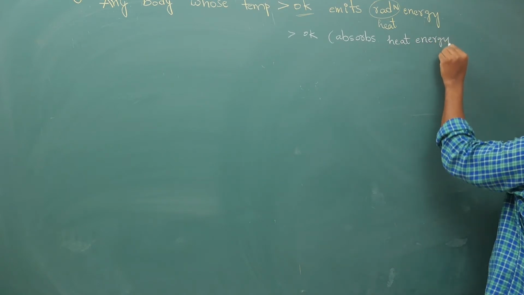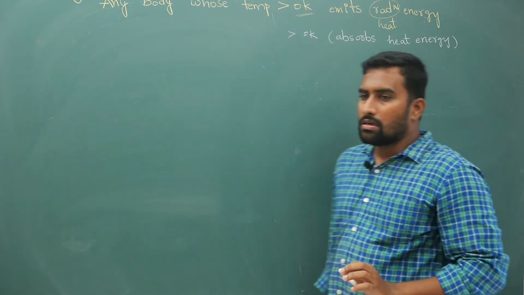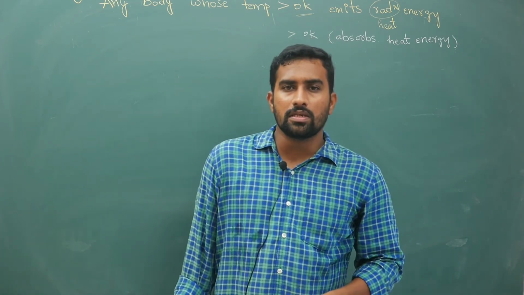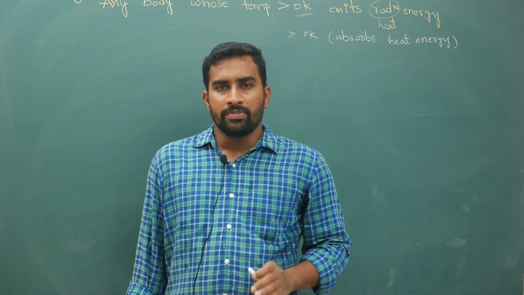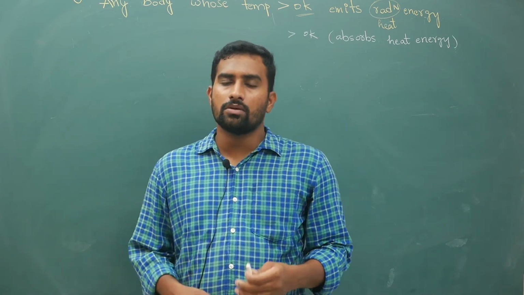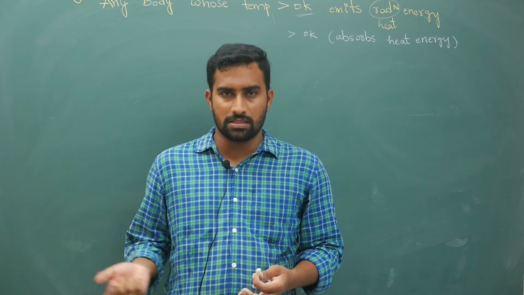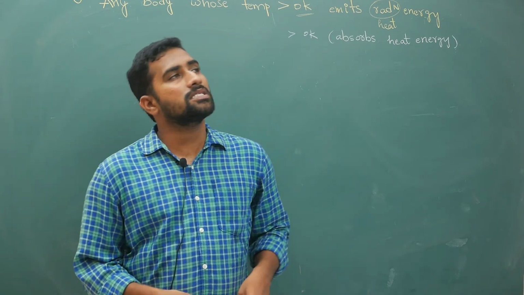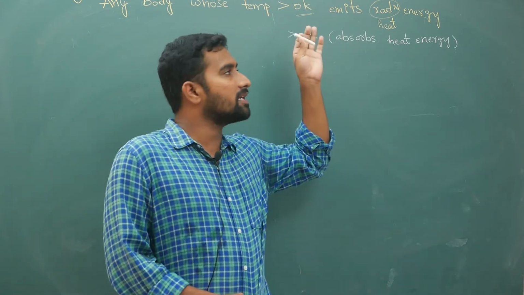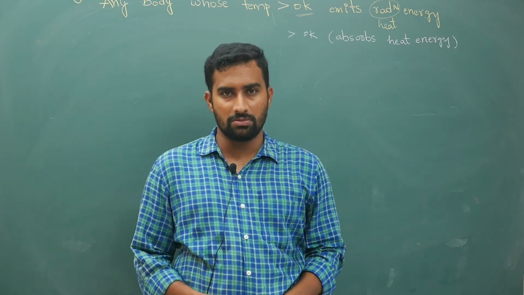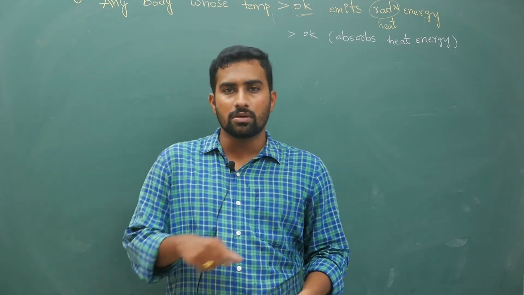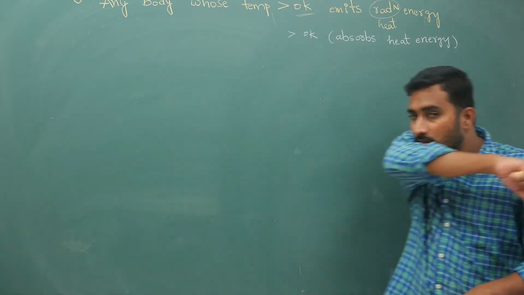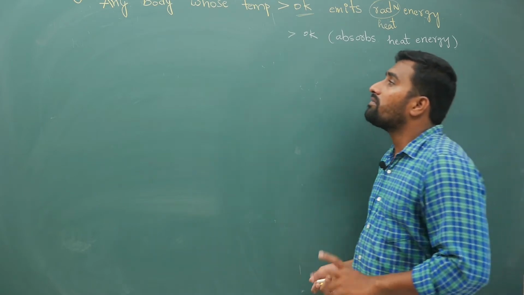So my conclusion of this story is, your first point is that if you have a body and its temperature is greater than 0 Kelvin, it will emit heat energy. Emission is nothing but your radiation. It will emit radiation energy. And if the body's temperature is greater than 0 Kelvin, it will also absorb heat energy, because if there is only emission and no absorption, what happens? Body will cool down. So both will always be there. That is your first point.